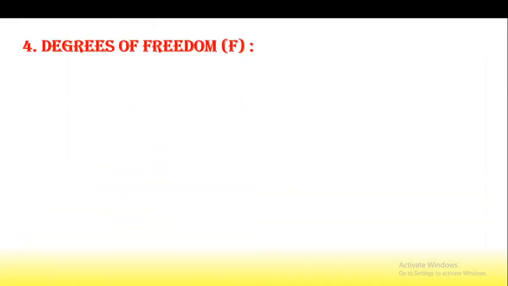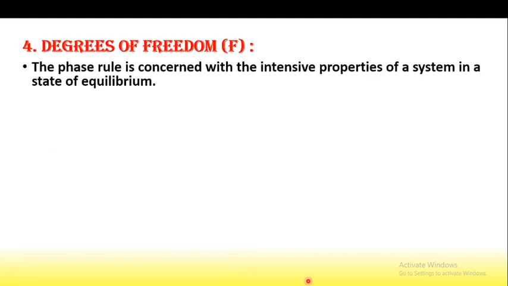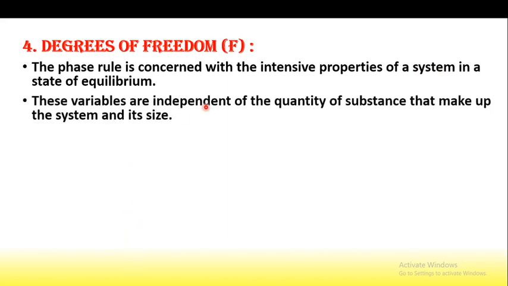Next is the degrees of freedom, which is denoted by the symbol capital F. The phase rule is concerned with the intensive properties of a system in a state of equilibrium, and these variables are independent. There are two types of properties, intensive and extensive.